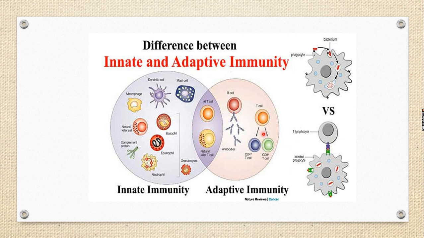So like this, there are innate and adaptive immunity, which act as protection to our body.